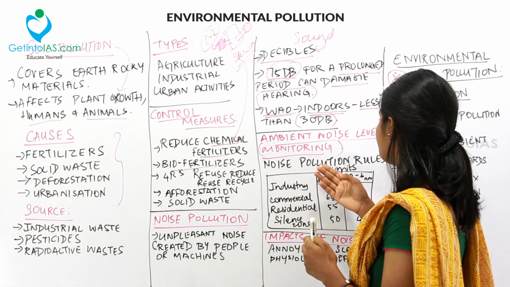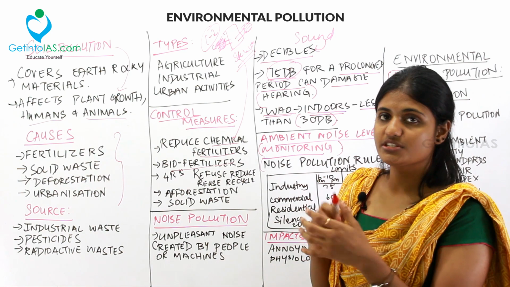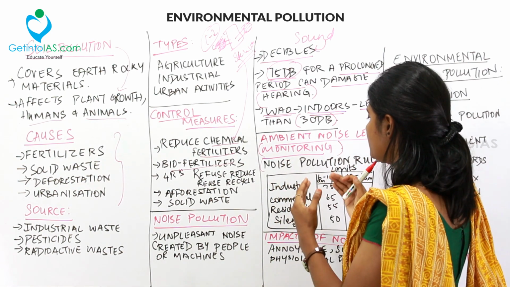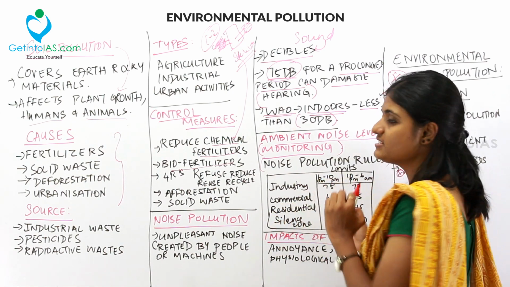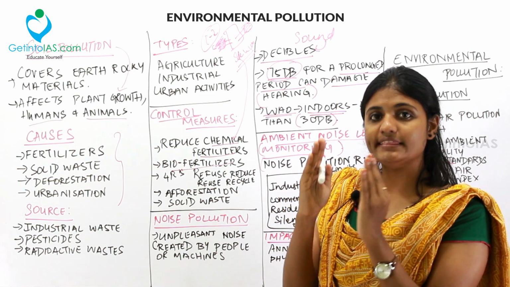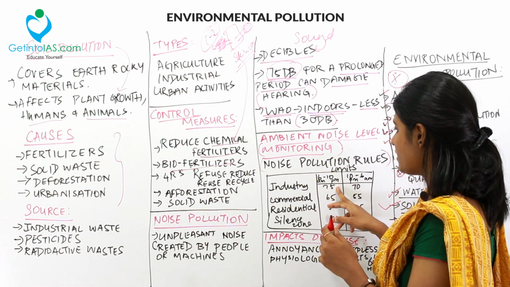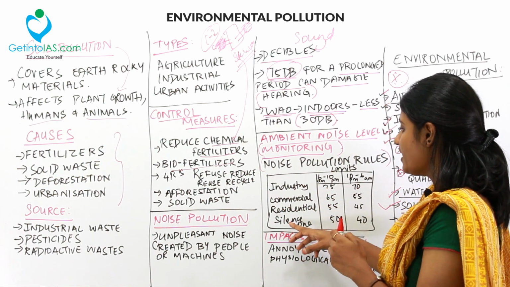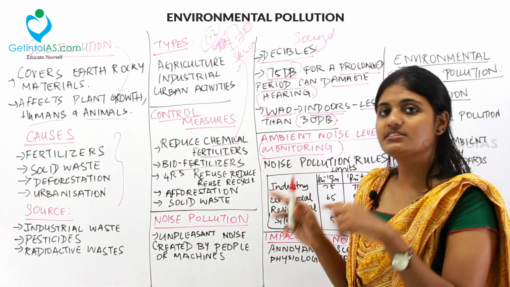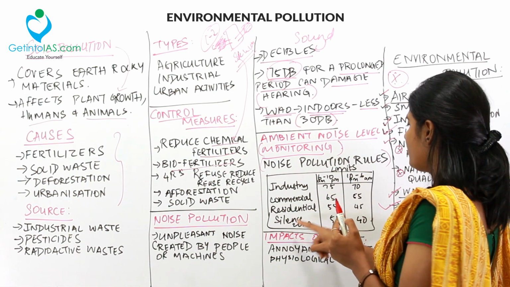Then the noise pollution rules and limits. What are the noise pollution rules? This is a table. For all the noise released in industrial, commercial, residential and silent zones, you should be subjected only to so many dB in these zones. From 6 AM to 10 PM, you should be subjected to 75, 65, 55 and in the silent zone only 50. And then from 10 PM to 6 AM, you should be subjected to 70, then 55, 45 and 40.